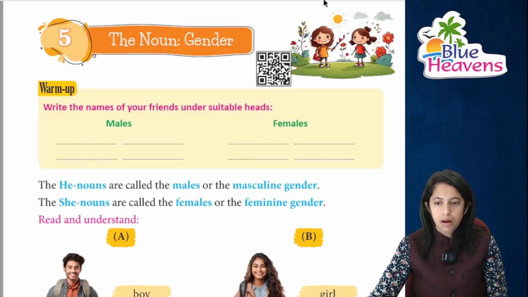And today we'll be studying about gender, right? That is he and she. Like he is for the masculine and she is for the feminine. So let's just begin with this chapter. Now, the title of our chapter is the noun, that is gender.